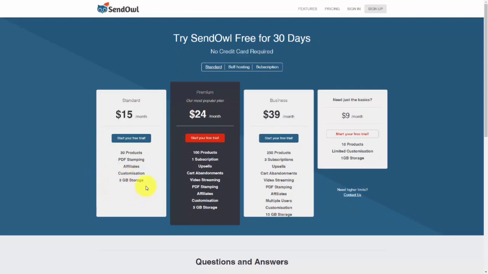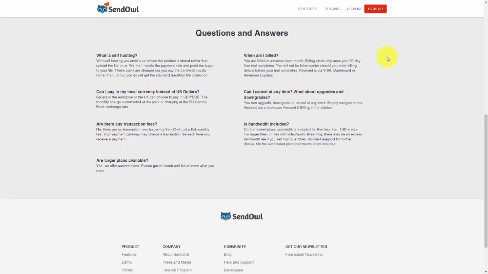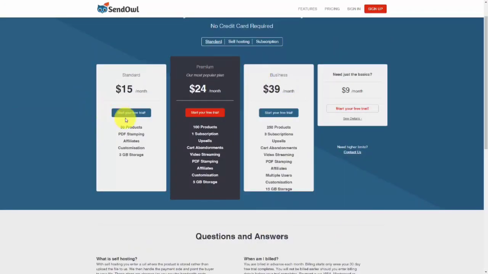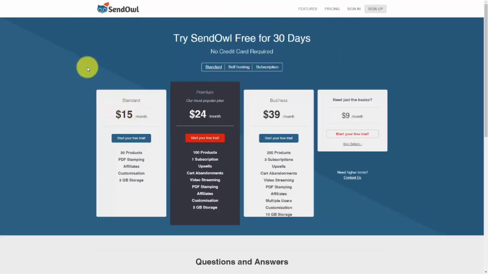Now, the other thing is going to be storage. And once again, if you're going to be storing content off-site, you can start with the standard version, and then after the trial, you can go to the $15 a month plan. The trial is actually going to last for 30 days. So that's how long you'll have to get a product up and running and to cover your actual platform fees.